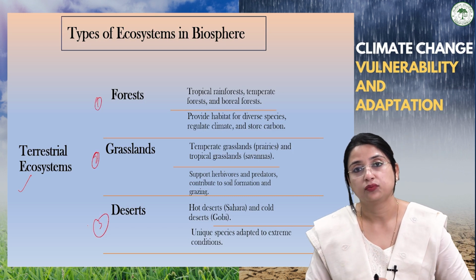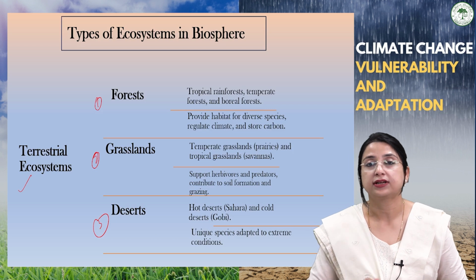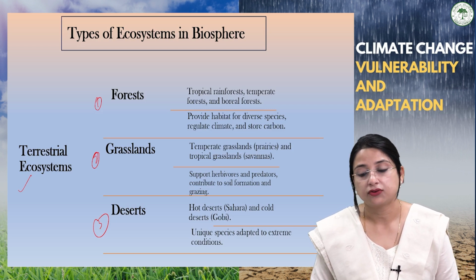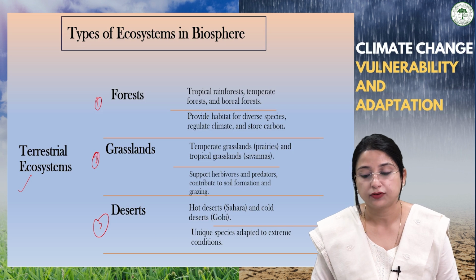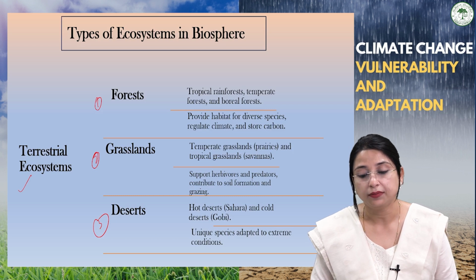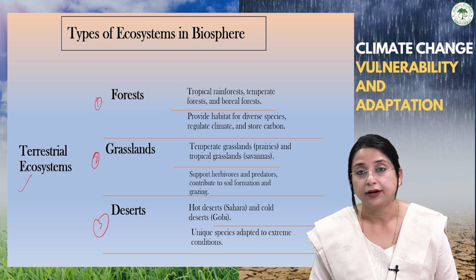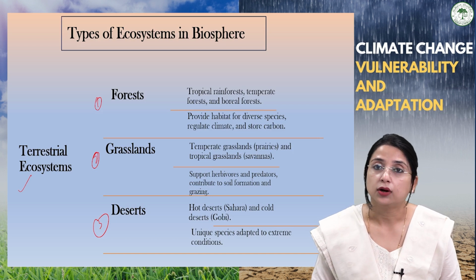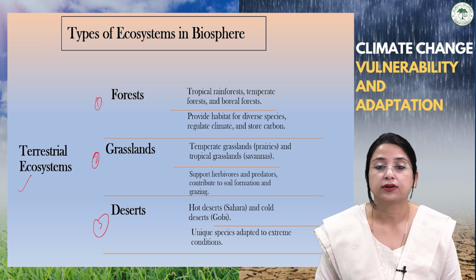Talking about the forest, we have different types of forest in different climatic conditions. We have the tropical rainforest, temperate rainforest, and boreal forest, which provide a diverse habitat for different species. Not only this, it helps very much to regulate the climate, and it is also known as the carbon sink of the earth. Talking about the grasslands, we have different types of grassland.